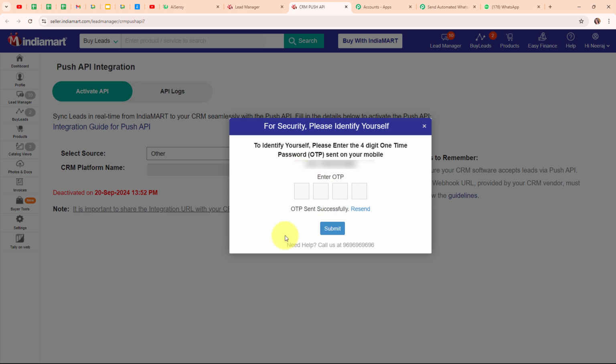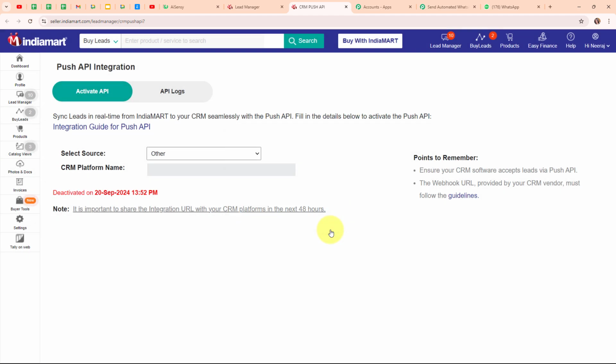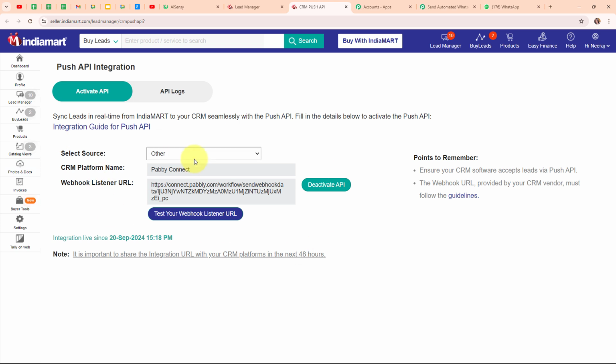And here you can see it is asking me for the OTP that has been sent to my phone. So I'm going to enter the OTP. I've successfully entered the OTP, and now I'm going to click on submit. And here you can see we have successfully set up a webhook inside our IndiaMART account. That means we have successfully connected our IndiaMART account with Pabbly Connect.